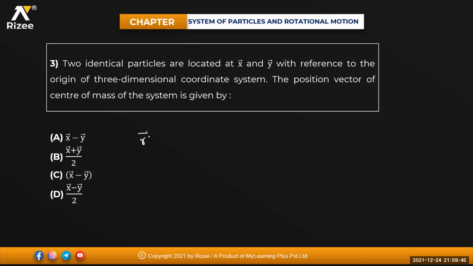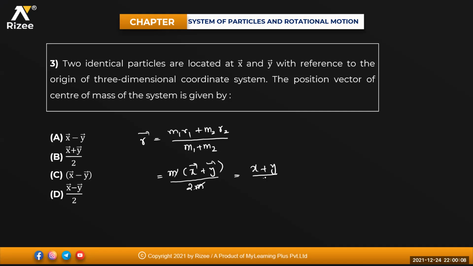That is R bar will be equal to M1 R1 plus M2 R2 divided by M1 plus M2. So that is equal to M into X bar plus Y bar divided by M plus M, that will be equal to 2M. This M will get cancelled, so that will be equal to X plus Y divided by 2. So the position coordinate R bar is equal to X plus Y divided by 2. So this is the value of R bar, X plus Y by 2. Option B. Very good.